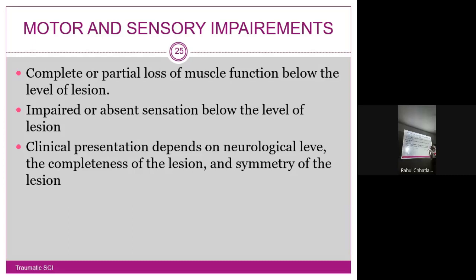So with a T4 level injury, the upper limb will be spared. Yes, with a C4, C5 level injury, the upper limb will be involved. That is tetraplegia. Yes, and if only lower portions are affected, there will be only paraplegia. It might be complete paraplegia, it may be paresis, that is weakness. Some muscles affected, others are spared comparatively.